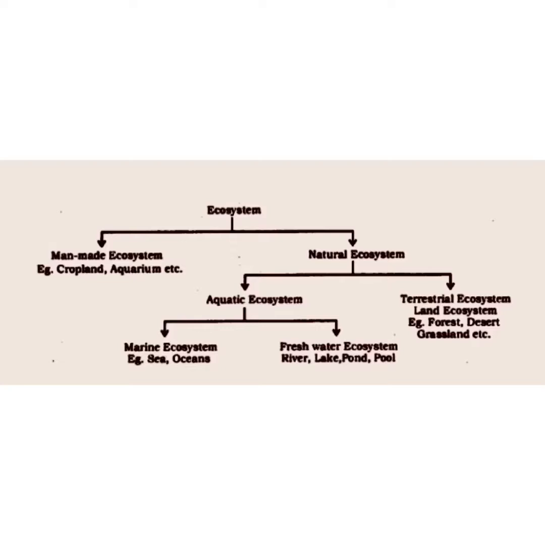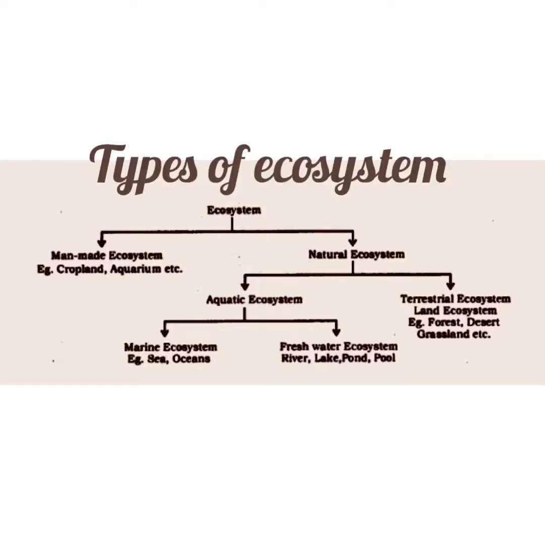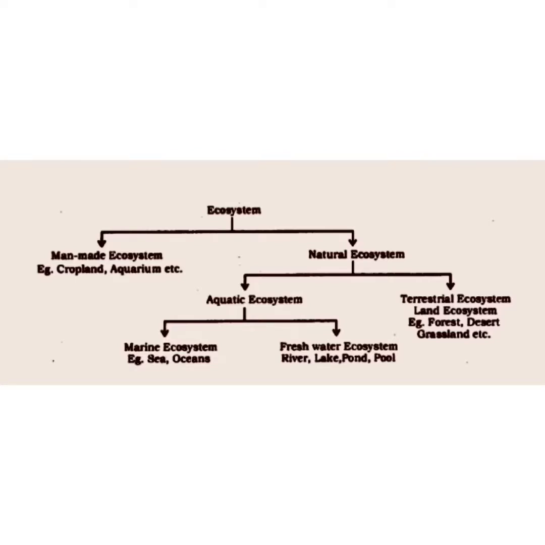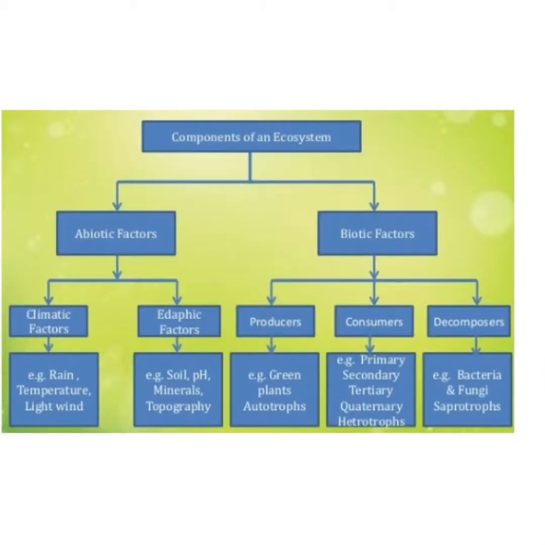Next is the classification of ecosystems. You can draw the flowchart like man-made and natural. Natural are again of two types, aquatic and terrestrial. Aquatic ecosystem constitutes marine ecosystems and freshwater ecosystems. And terrestrial ecosystem includes land ecosystems, for example forest, desert and grasslands. Freshwater ecosystem examples are river, lake and ponds, and marine ecosystem examples are sea and oceans, whereas man-made ecosystem examples are crop plants and aquariums.